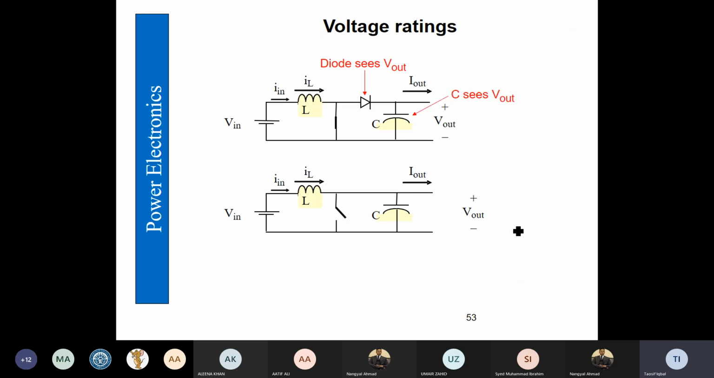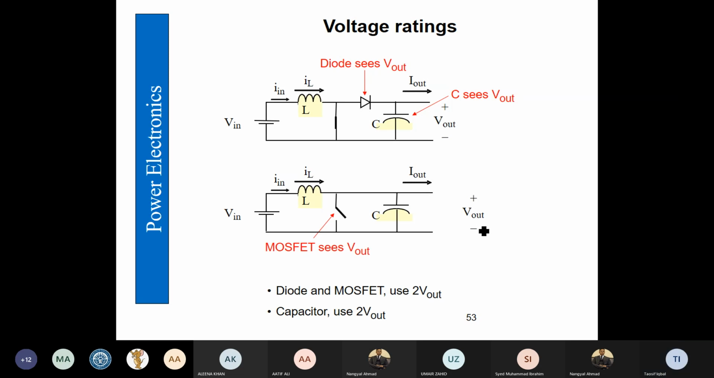Then for voltage rating, we have seen the diode would see the output voltage, and the MOSFET also sees the output voltage. Therefore, the output voltage, which is the high voltage, is going to be the deciding parameter for selection of the diode, MOSFET, and capacitor according to the voltage.